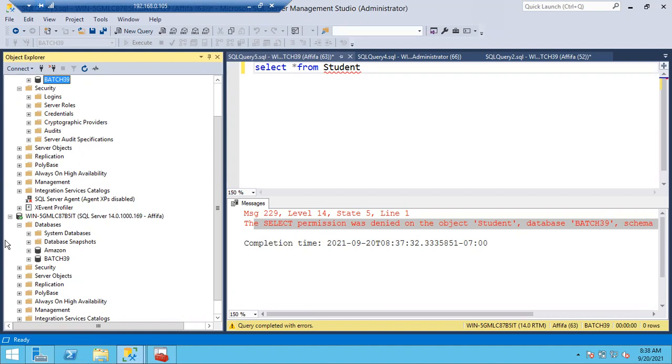Database or tables, what do I have to do? I don't want it on a specific table. I want Afifa to access all the tables in the Base39 database. How can I do that? Log in, go to the properties.